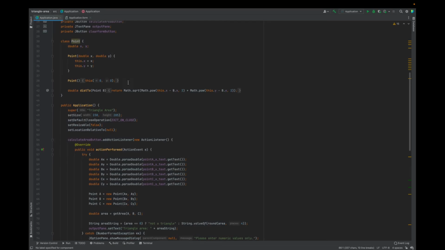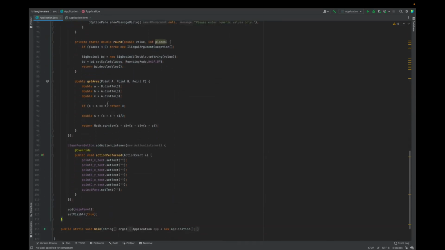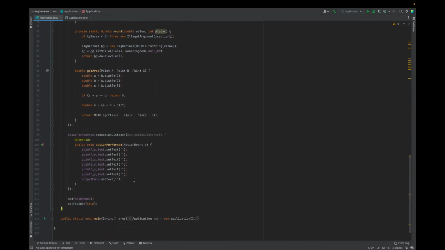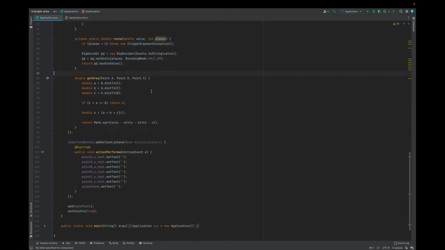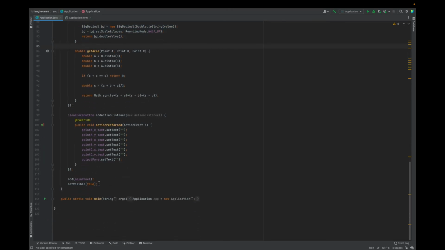We leveraged the point class to create points from the user inputs. We modified it to use double as inputs and double as output. We created a distance to function to find the lengths of every side of the triangle. We've done a lot of things in this one program. We implemented mathematical functions such as the Heron's theorem and the distance formula. We even found a function online that we needed to round, did some research, and found this function to round numbers. And finally, we added the main panel and set it visible.